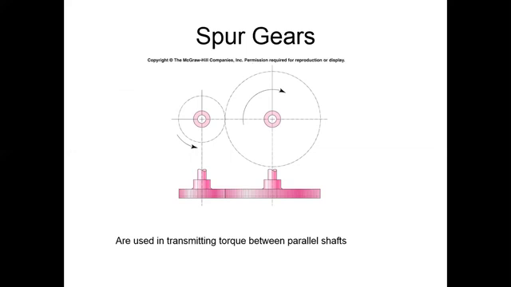Spur gears. Spur gears are used in transmitting torque between parallel shafts. When two shafts are connected in parallel, then spur gears are used to transmit the torque from one to another.